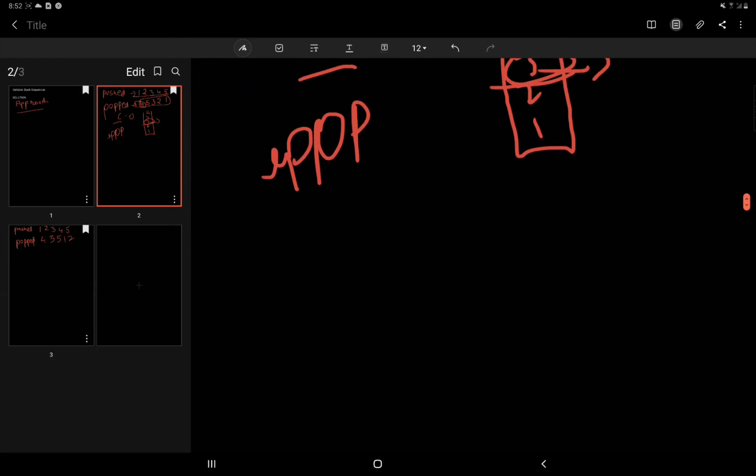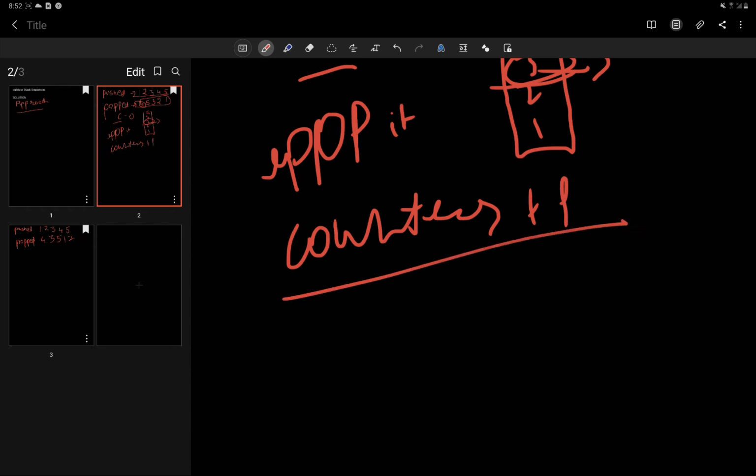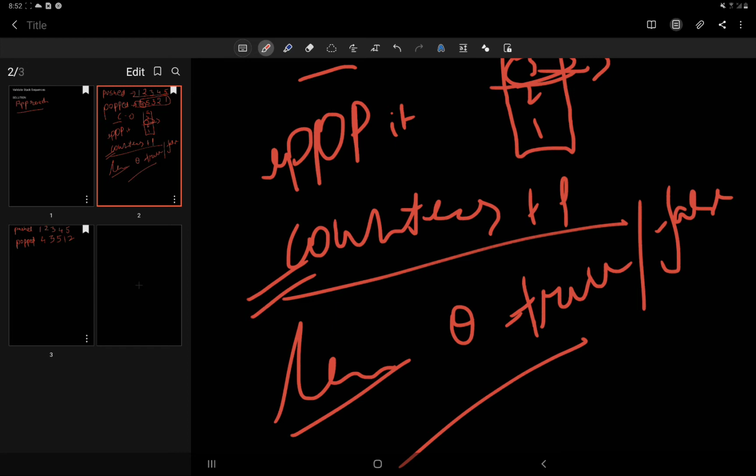and we will just pop it. Also we will increment our counter, and after this whole thing is done, we will compare our counter value to the length of either array, because the lengths of both arrays are the same. So we can compare to any one of them, and if it's equal, then we will return true, or else we will return false. Okay, so this is the approach.